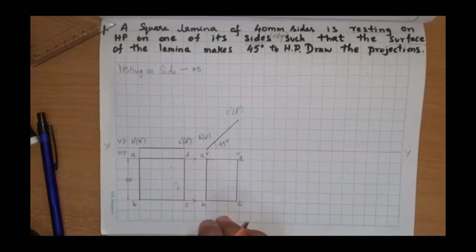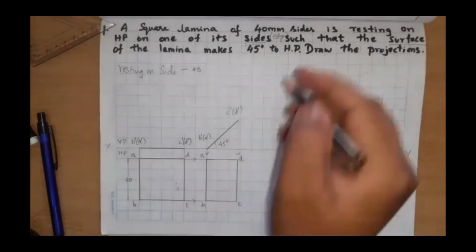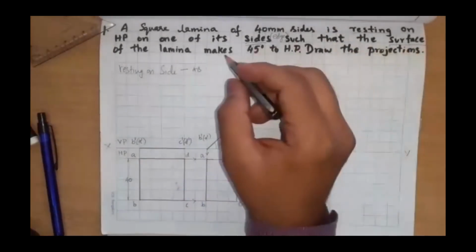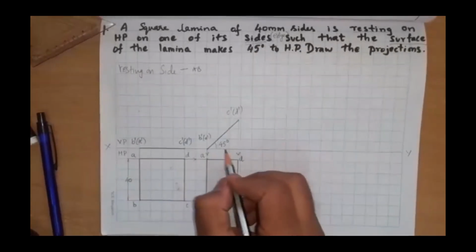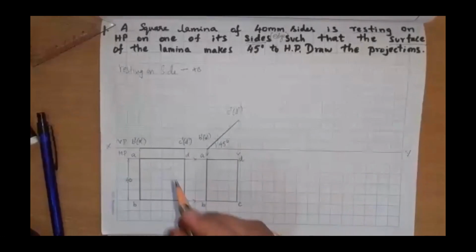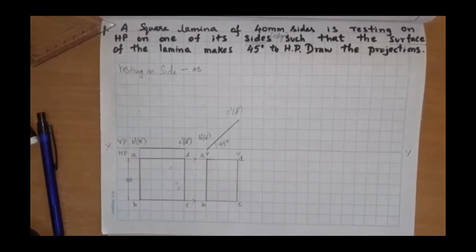This is the apparent shape of the square lamina when the surface of the lamina is inclined at 45 degree to the horizontal plane. See, horizontal plane 45 degree, and the views are identified.